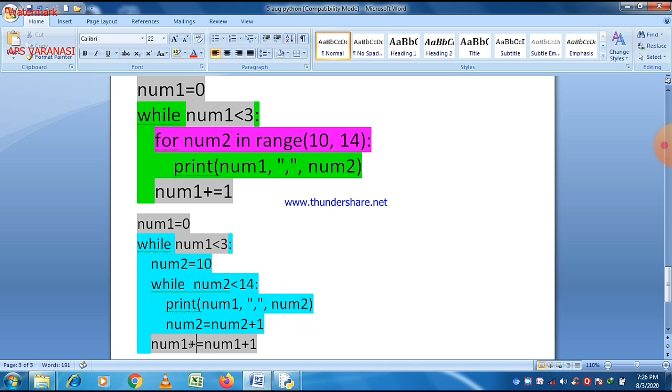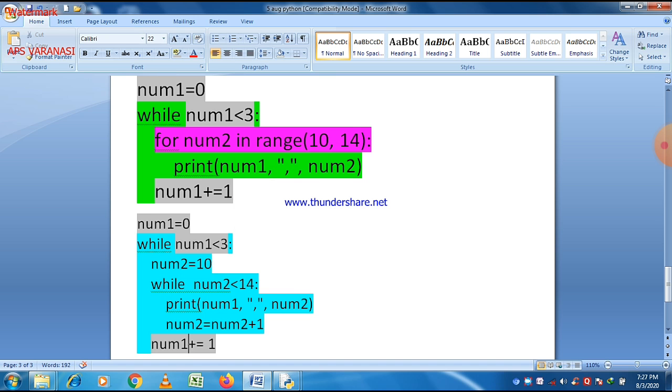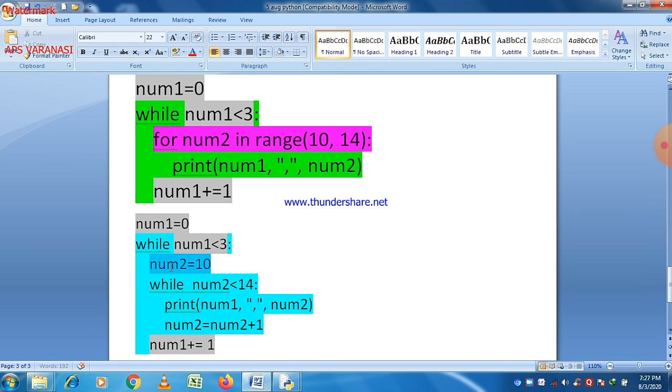So for this purpose, always try to write the increment and decrement statement using the assignment operator in standard format. The standard format is just like that: num1 plus is equal to 1. It means num1 is equal to num1 plus 1. This is a standard format, and most of the time this format is used.